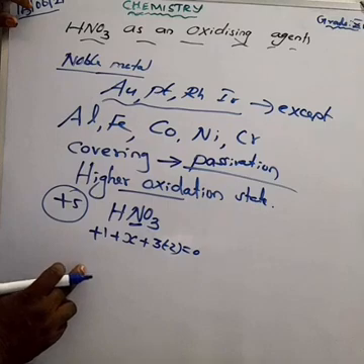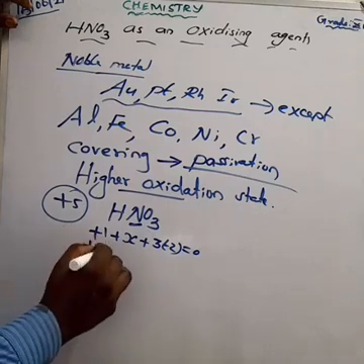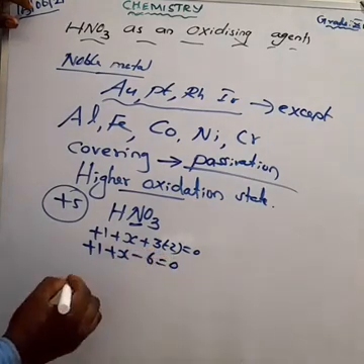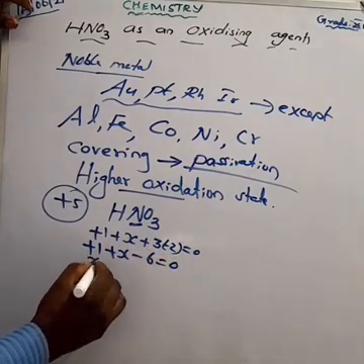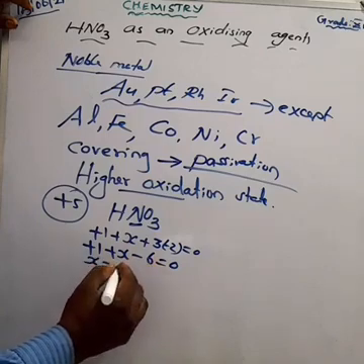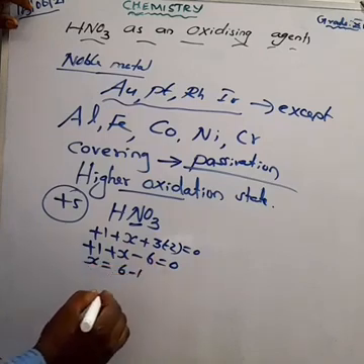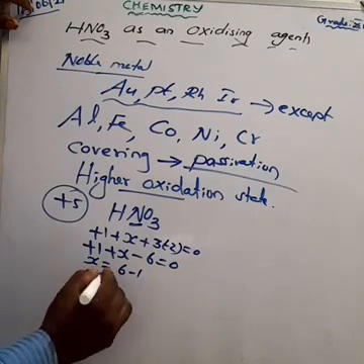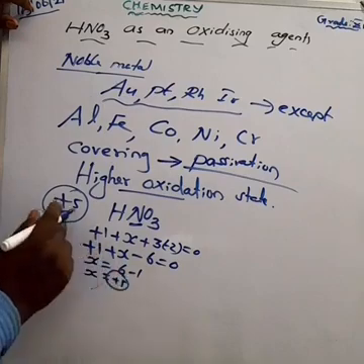So this can be written as +1 plus X minus 6 is equal to 0. So what is X? X is equal to +6 minus 1, am I right? So X is equal to +5 is the oxidation state. Can you write, my dear children?